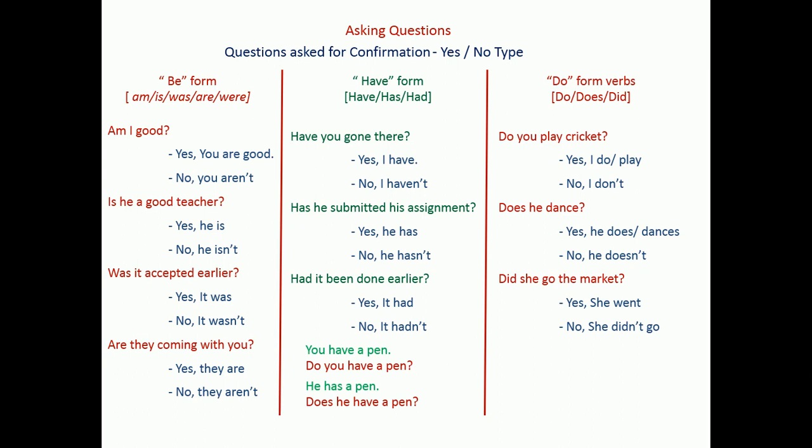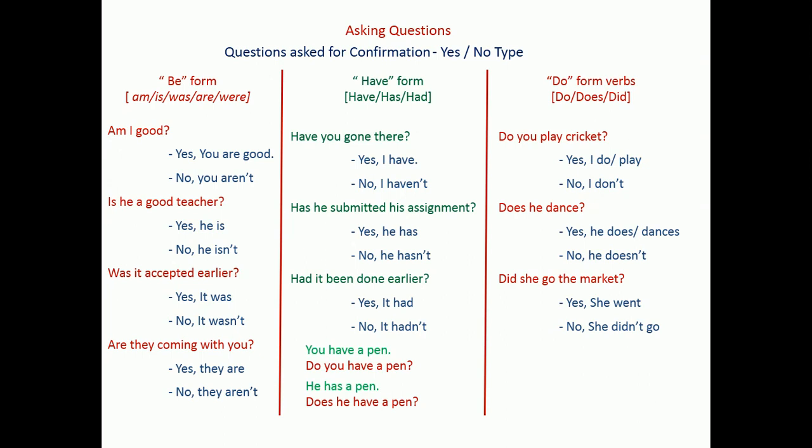Does he dance? Again, when we are using he, she, it, the third person singular in present, we have to use the question word does. But when we are using does, the verb must be the base verb. We should not add s or es with the verb. For example, in a statement we say he dances, but while asking a question, we cannot ask does he dances. Instead, we have to ask does he dance. So does he dance is the proper way of asking the question. Don't use does he dances or do he dances.